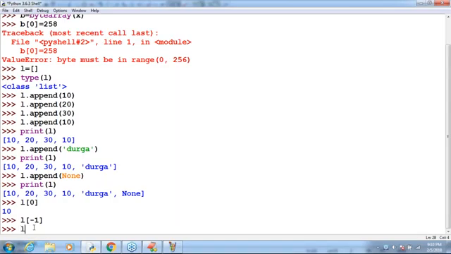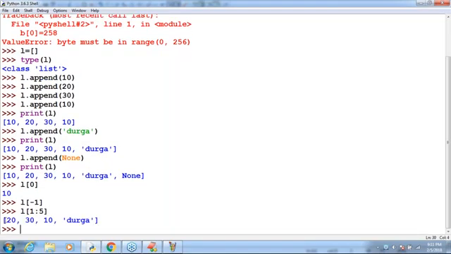Here I'm taking L of 1 to 5. 1 to 5 means 1, 2, 3, 4 only, up to that only, right? Please observe, 1, 2, 3, 4. Correct or not? Begin to n minus 1. The slice operator is also applicable by default. That's all. So, it is ordered.